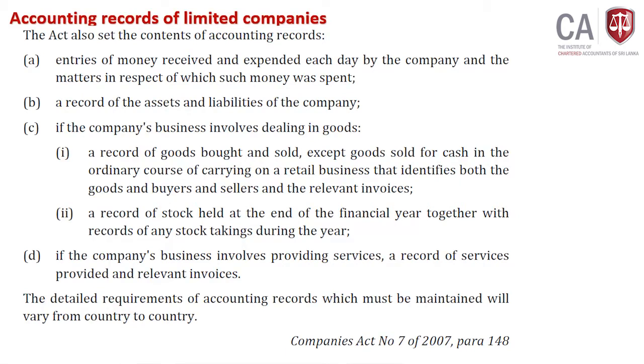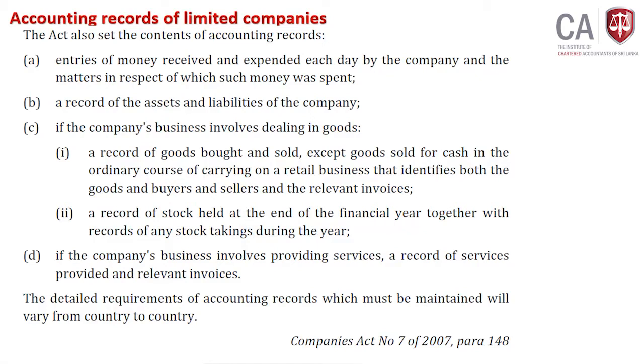Accounting records of limited liability companies. The Act also sets the content of accounting records. Very important word is what? Content of accounting records.